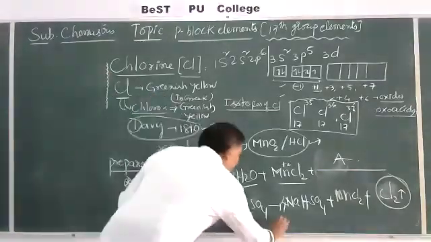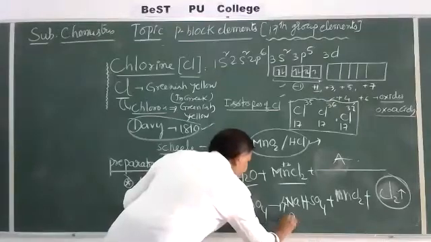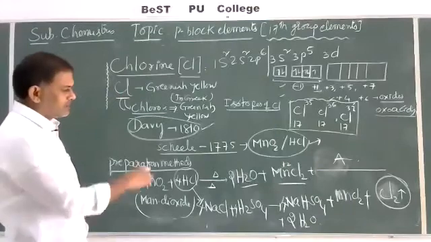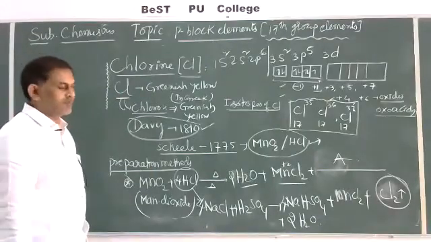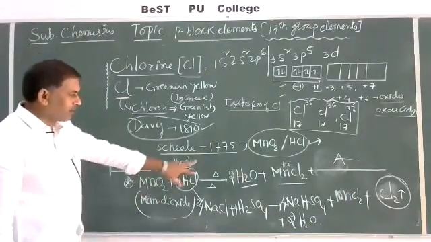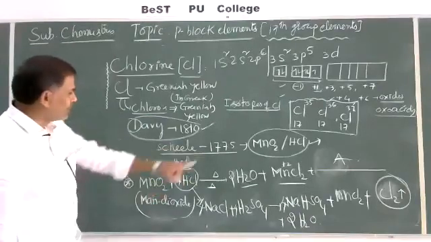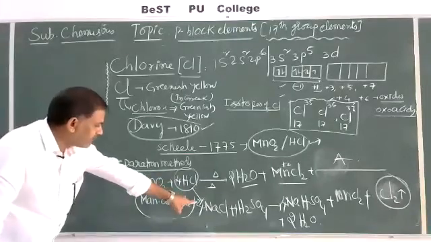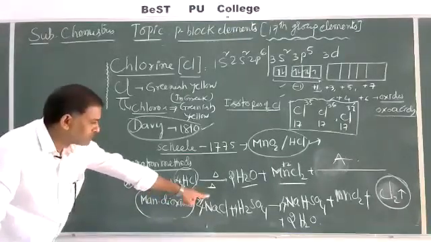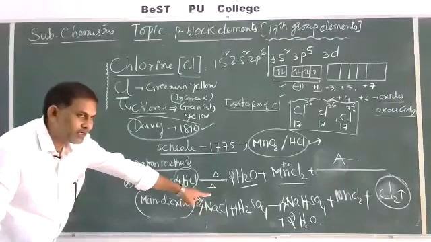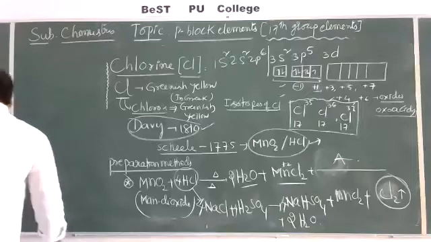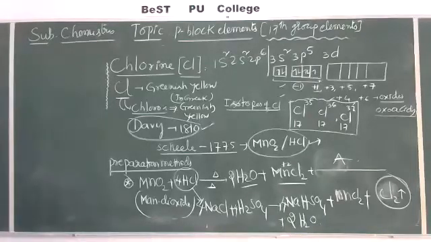And here the water molecule is also liberated, that is 2H2O, water also liberated in a solution medium. So these two are very, very important reactions: preparation of Cl2 by using manganese dioxide with hydrochloric acid, and sodium chloride with concentrated sulfuric acid giving sodium hydrogen sulfate. One more industrially important method is there. I'll explain the industrially important method.